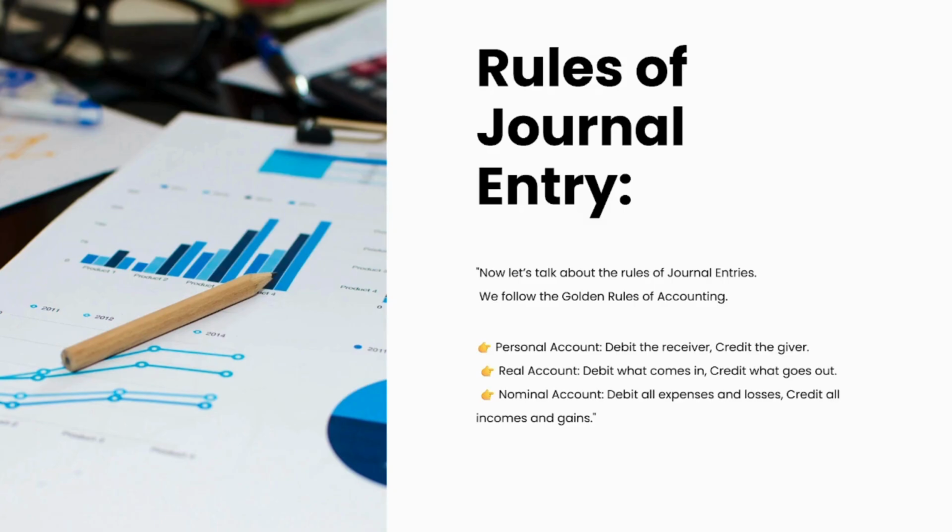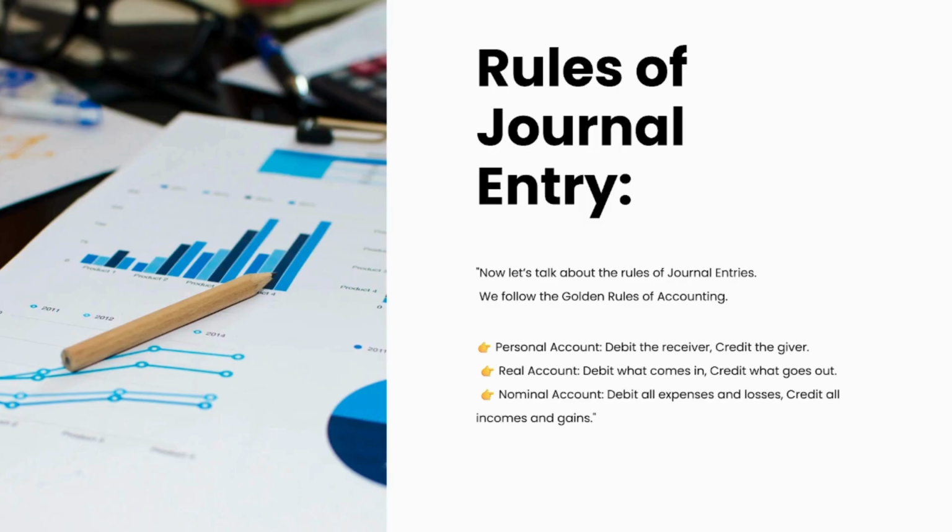For example, if you buy a computer, we debit that because it is coming into our company as an asset. And if at that time we pay cash for the computer, that can be credited, which means what goes out. In nominal account we debit all the expenses and losses, and we credit all incomes and gains.